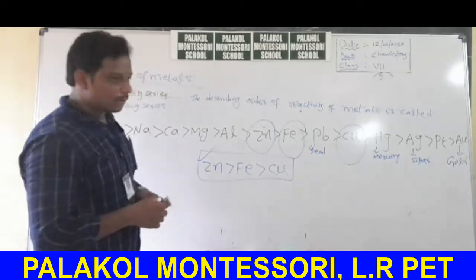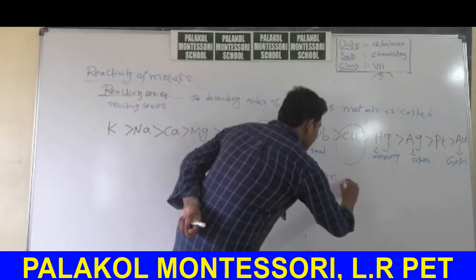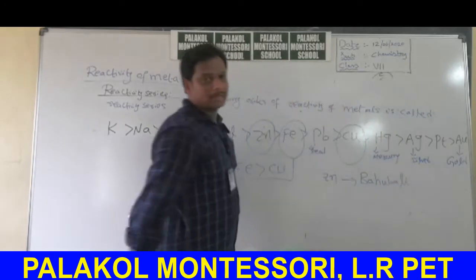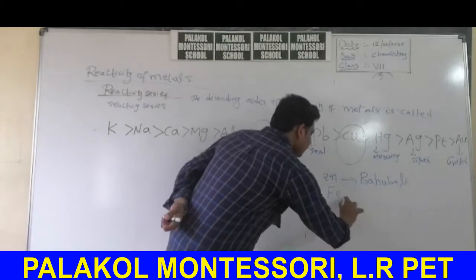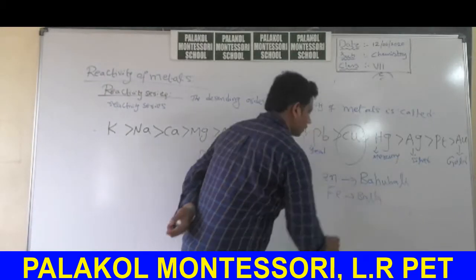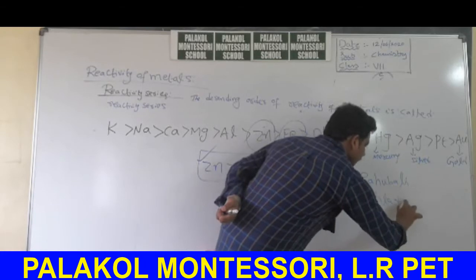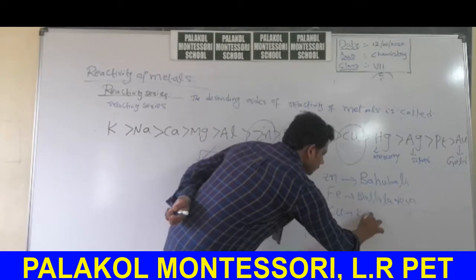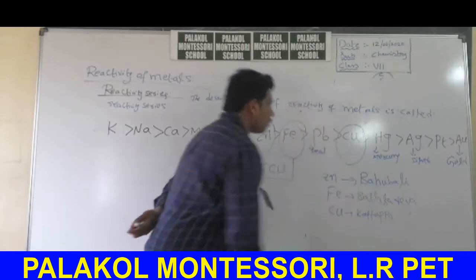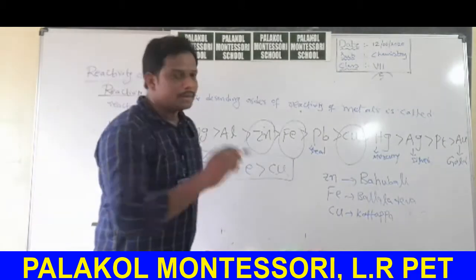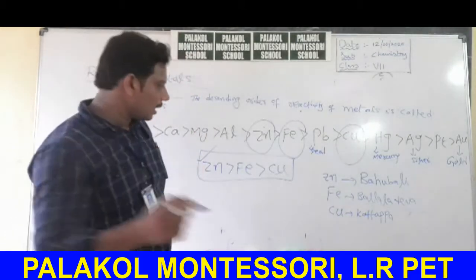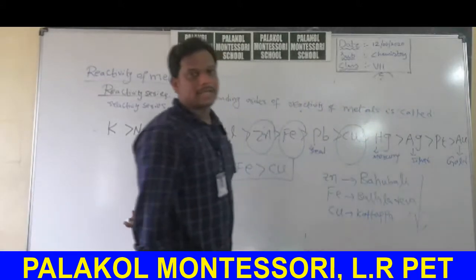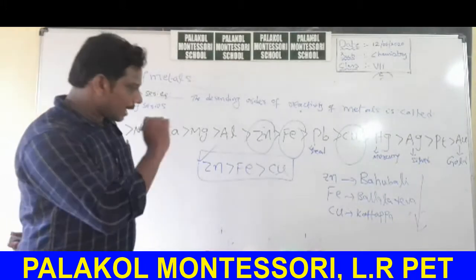So for this, I will give one code. Remember zinc as Bahubali. Iron as Ballala Deva. Copper as Kattappa. We know who is highly reactive. Bahubali is highly reactive. Then Ballala Deva is reactive. Finally, Kattappa less reactive. That means based upon the power of the order, Bahubali takes first position, next Ballala Deva, finally Kattappa.